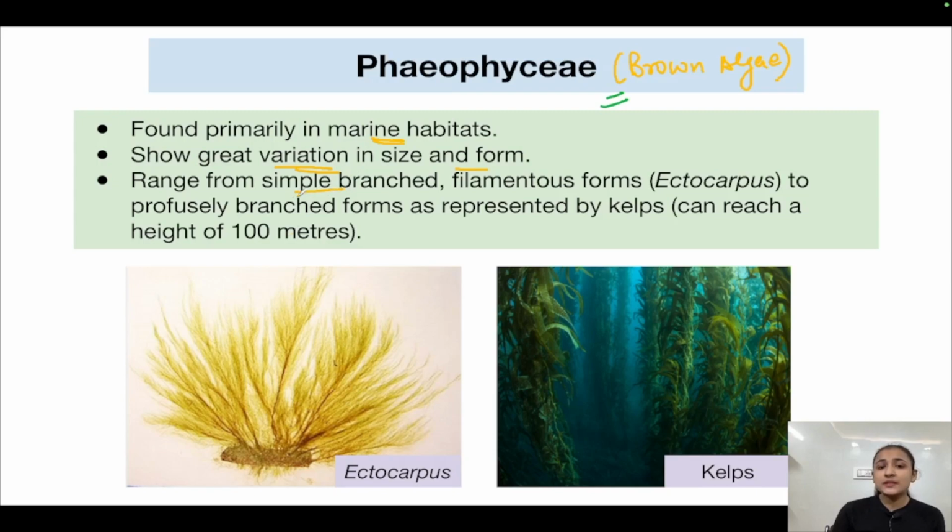It ranges from simple branched filamentous forms as in Ectocarpus. Ectocarpus is an example of brown algae and it exists in a filamentous form. See, this is the image of Ectocarpus. You can see filamentous thread-like structures.